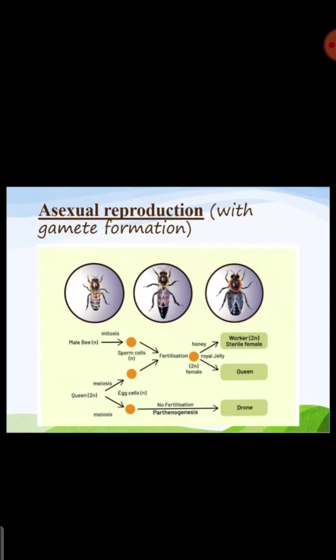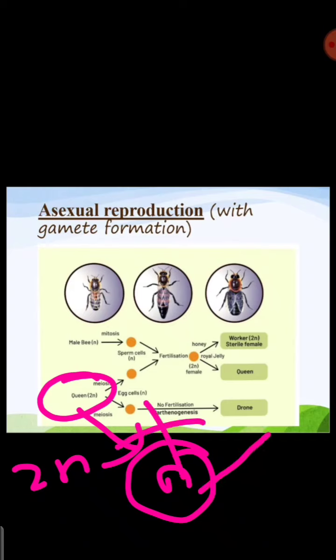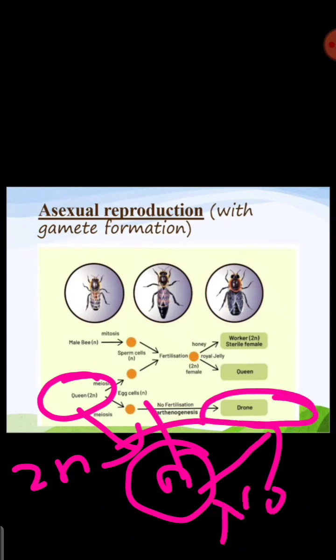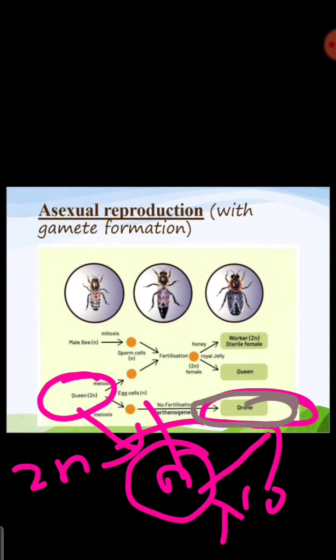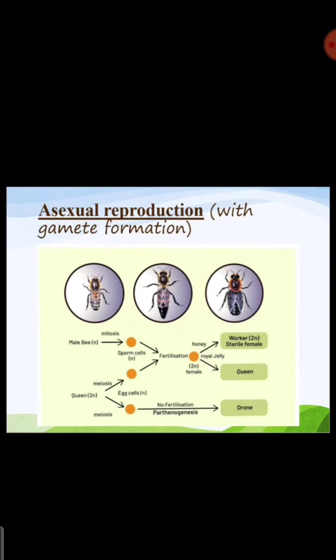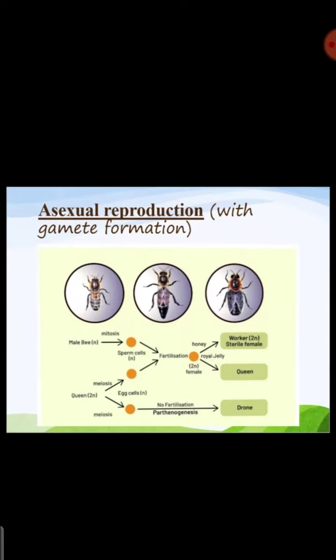The egg cell is 2n, it goes through meiosis producing n, and this n has to fuse with the sperm cell, right? But it is not fusing with the sperm cell. Without fertilization, it just develops into a drone. We call it parthenogenesis. This we call asexual reproduction with gamete formation.